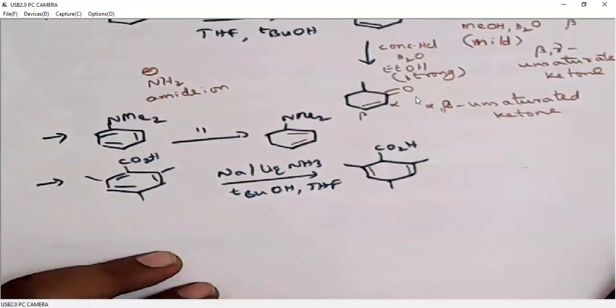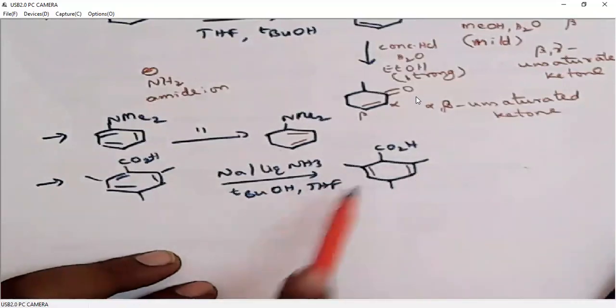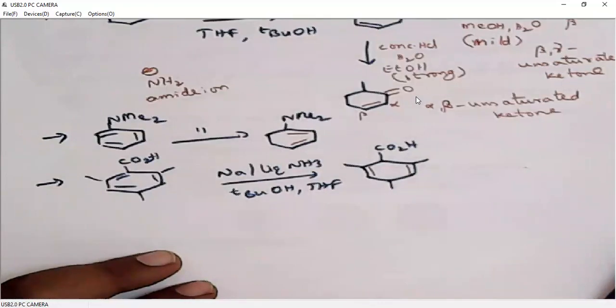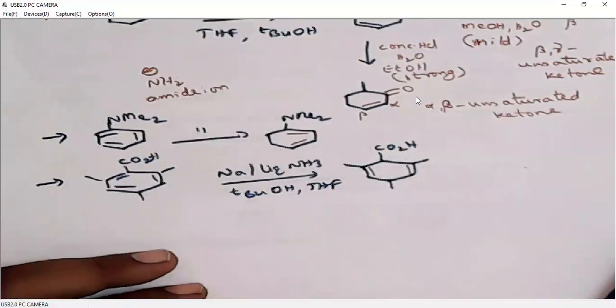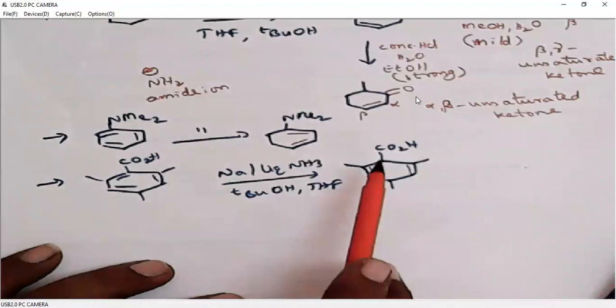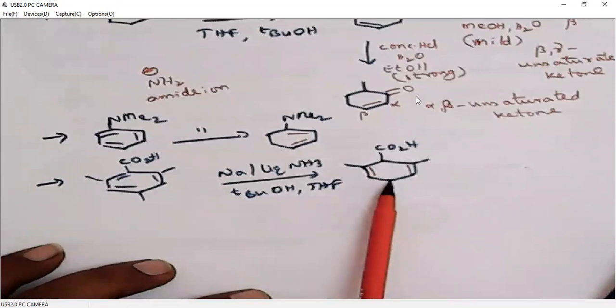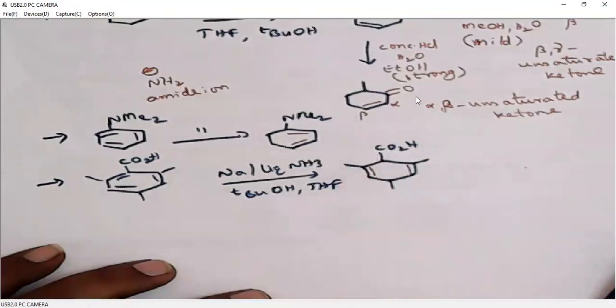In whatever way we look, it is not possible to accommodate all the three releasing groups on the double bonds. So this is an exception. If it is possible to accommodate the electron releasing groups on the double bond, you go further. If it is not possible, then leave it. The 1,4 carbons must be reduced, because this methyl group is at 1,4, so we cannot do anything. So this will be saturated.